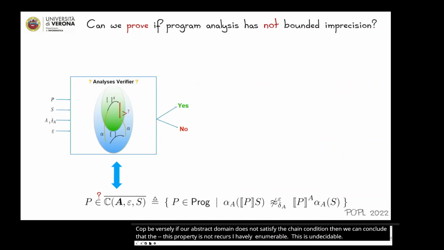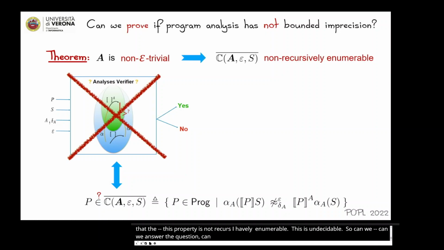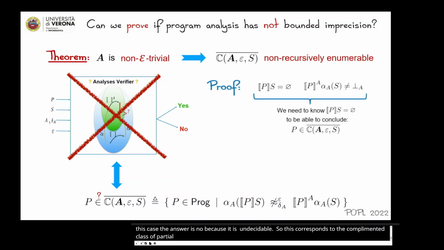So can we answer the dual question, namely, can we prove that a program analysis does not have bounded imprecision? Also in this case, the answer is no, because the problem is still undecidable. This problem corresponds to the complemented class of epsilon partial completeness. And this is because we need to answer the question about non-termination: if our program never terminates on the input set S, then we need to know that the program is non-terminating before concluding that P is in the corresponding epsilon partial incompleteness class. So this is undecidable.